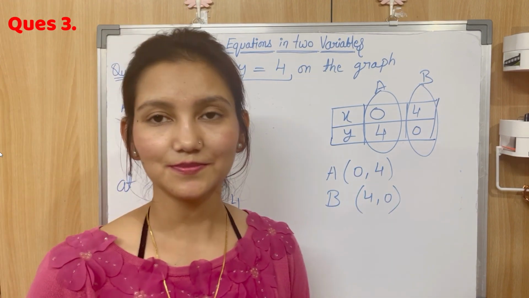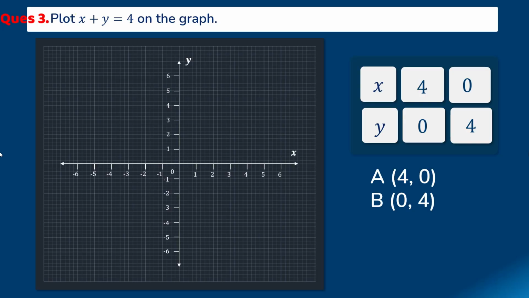Okay, so we need to plot this line x plus y is equal to 4 on the graph, right? And in order to plot this, we have already found 2 points. So point A and B are the points that we need to plot on graph. First we'll plot these 2 points, and then we will join them and we'll get our line.